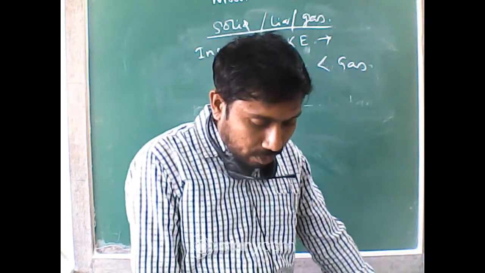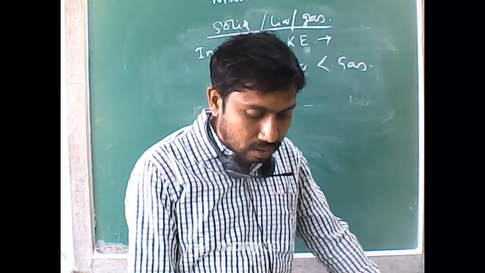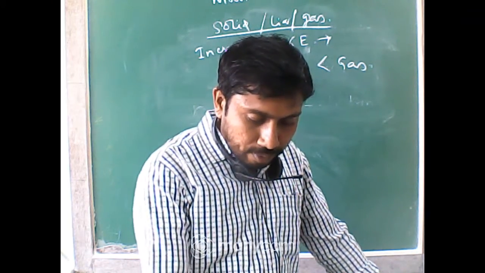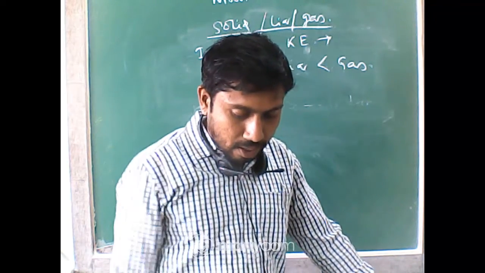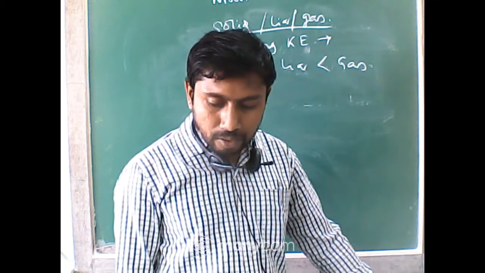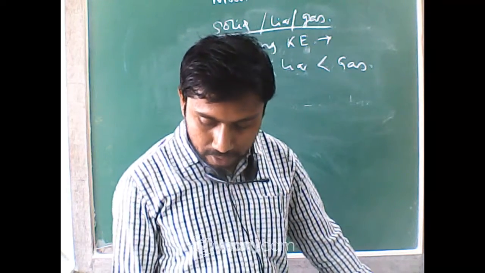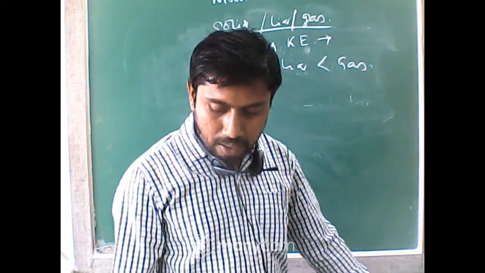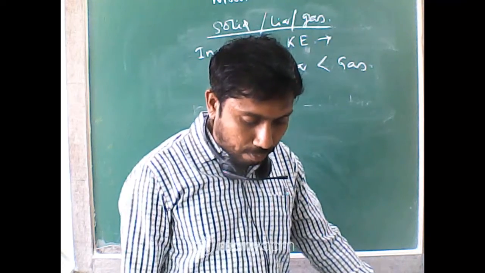Now what are the characteristics of the solid state? Definite shape, distinct boundaries, fixed volume. These are the characteristics of the solid state. The liquid state has no fixed shape but has a fixed volume, but the gaseous state has no fixed volume and no shape. Now on page number 5, here is the diagrammatic representation of these three kinds of matter.